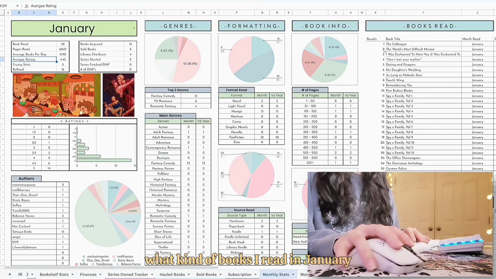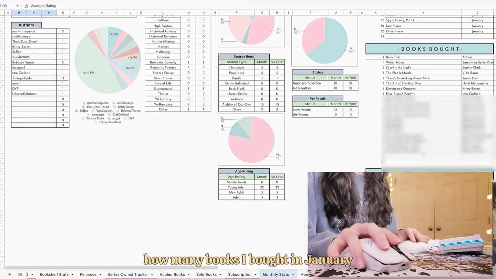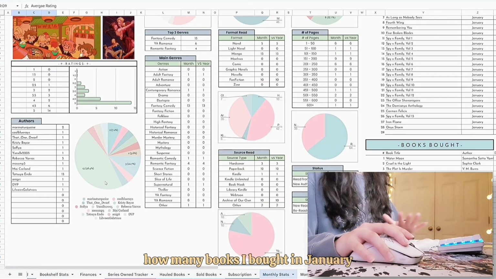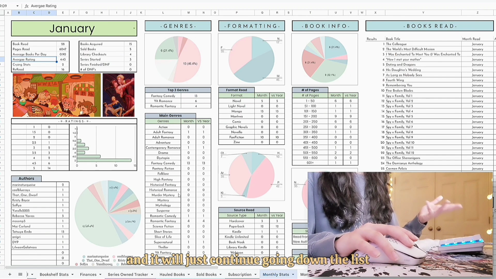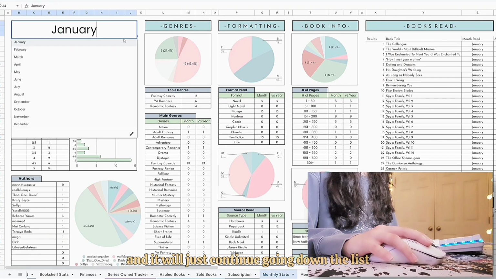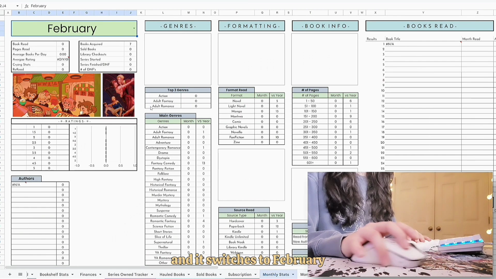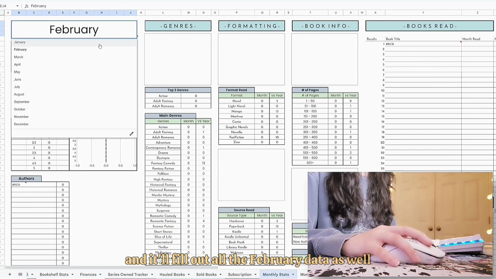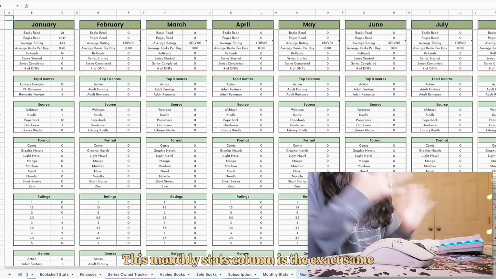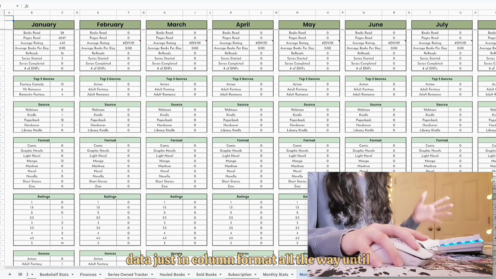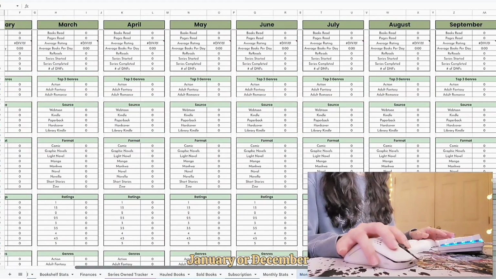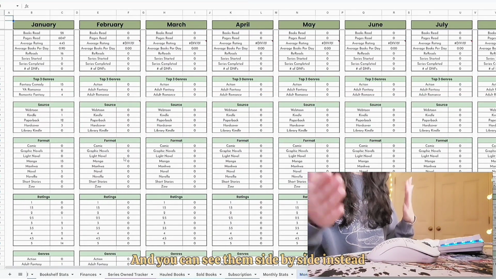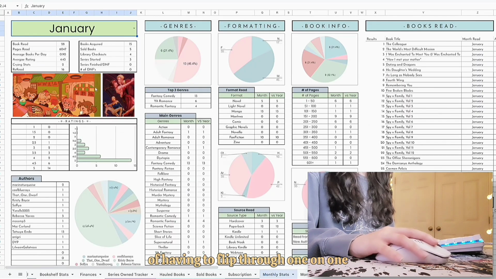How many or what kind of books I read in January, how many books I bought in January, and the authors that I read in January as well. And it will just continue going down the list. I can click here and it switches to February, and it'll fill out all the February data as well. This monthly stats column is the exact same data, just in column format, all the way until December, and you can see them side by side instead of having to flip through one by one.